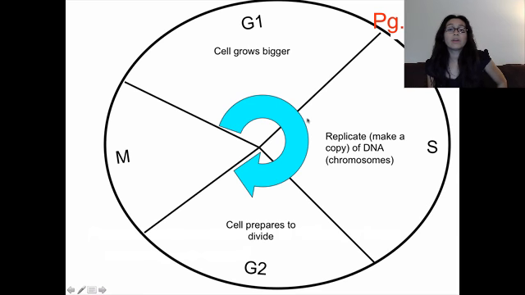Alright, so a quick reminder of the cell cycle, what we've talked about so far. The cell grows bigger during G1. During S, this is where we make a copy of the chromosomes, a copy of all the DNA. G2 is the preparation, and then here is where the cell actually will divide. So during S phase is when we make copies of the chromosomes.